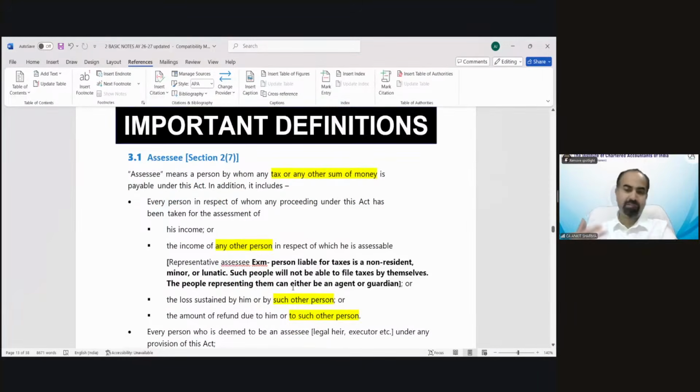So the part we have discussed was technically what we are going to see in future. Now the part which is related to this chapter is important definitions. Now we will discuss the definitions in which we will discuss assessment year, previous year, person definition, etc. So the concept we have discussed earlier in this chapter, which is connected to this topic, we will take these definitions right now. So let me see if there's any query. Then we will take a break, and after the break, we will discuss these definitions.